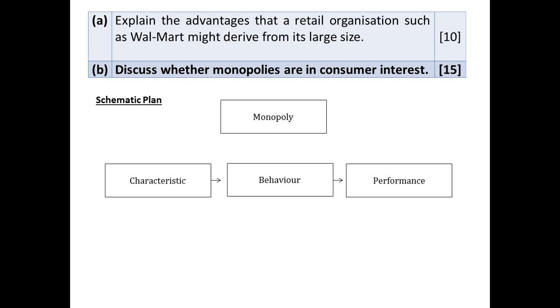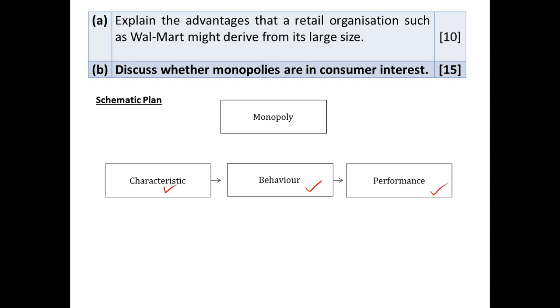When we talk about this context, you need to define, of course, what a monopoly is. In lecture you have learned about the characteristics of monopolies and their behavior, which is defined from its characteristics, and based on its behavior, how it actually performs.